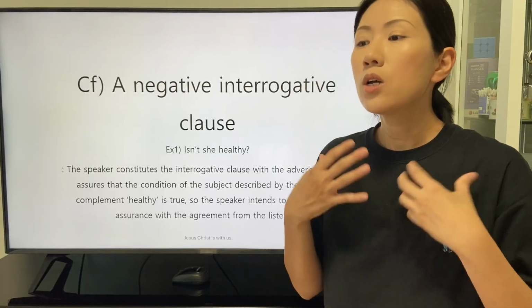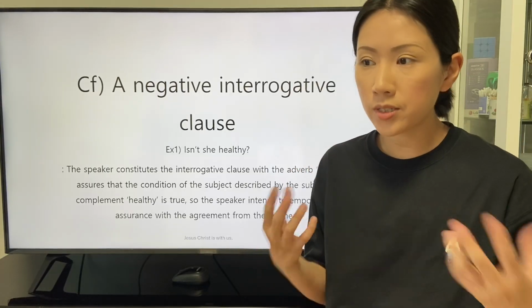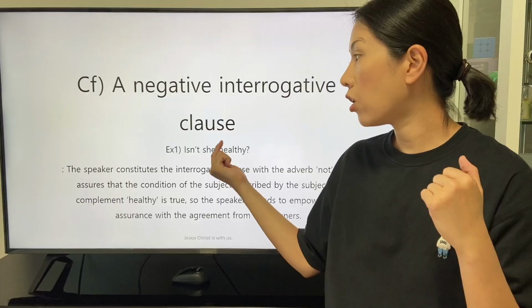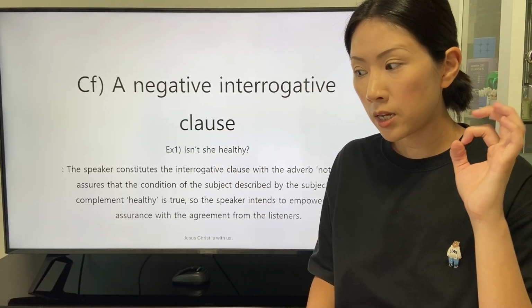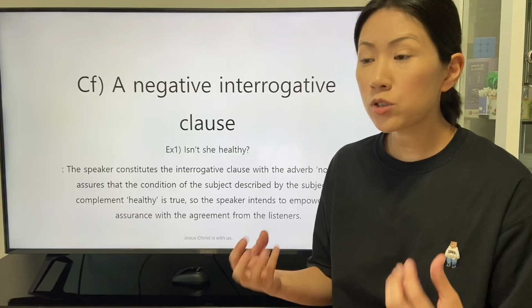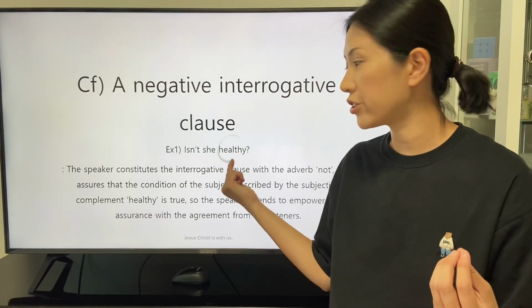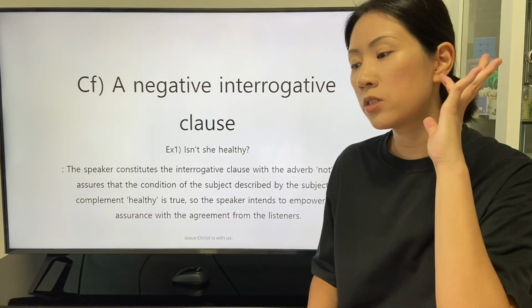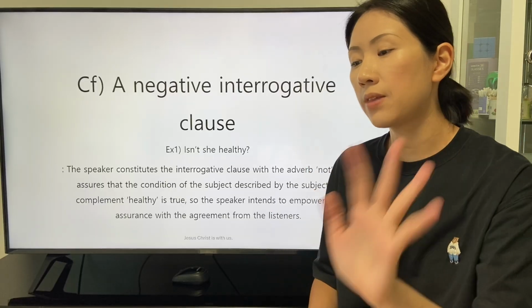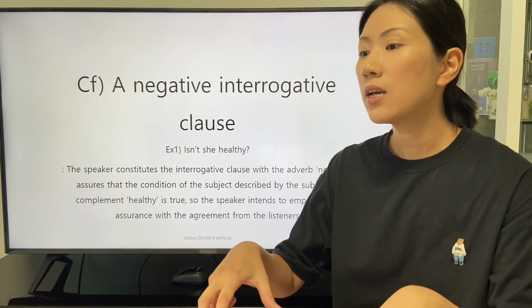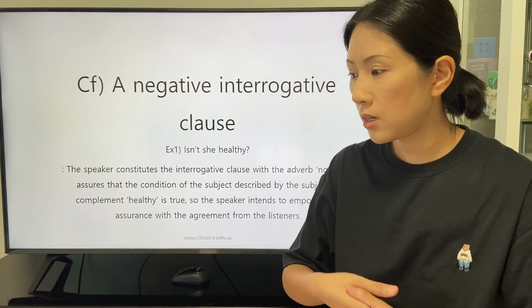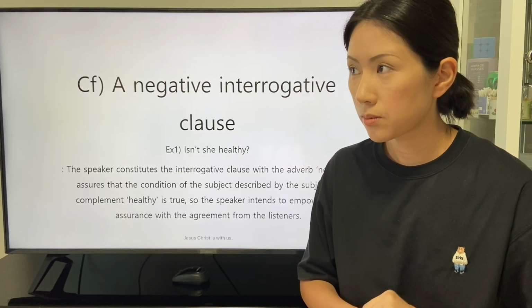The speaker assures the fact that the condition of the subject is able to be described by the adjective healthy. The speaker may convey the intent that there cannot be any possibility that she is sick.